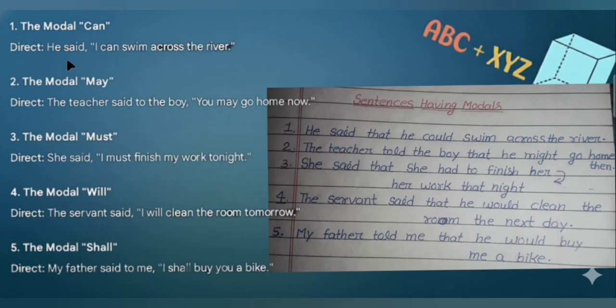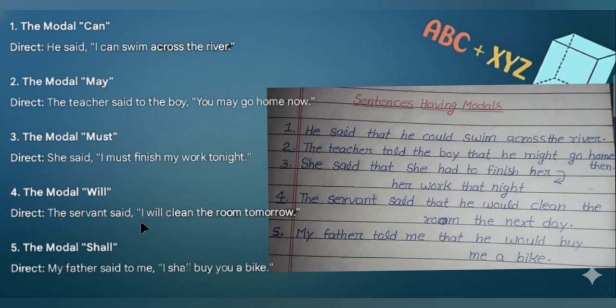First one is, he said, I can swim across the river. Then the indirect will be, he said that he could swim across the river. Next one is, the teacher said to the boy, you may go home now. Then the indirect will be, the teacher told the boy that he might go home then. Third one is, she said, I must finish my work tonight. Then the indirect will be, she said that she had to finish her work that night.